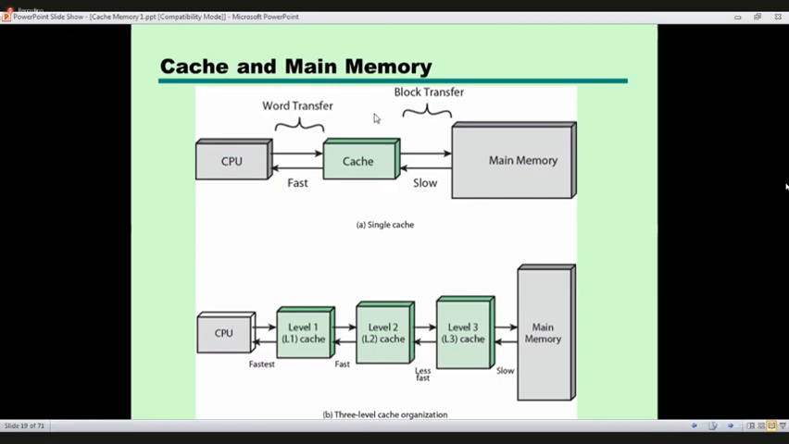What is the reason for having a cache? Normally, if the CPU needs some data or instruction, it refers to the main memory for that particular data or instruction. Once it is there, it will pick that instruction or data to the CPU, place it in a register, and process it.